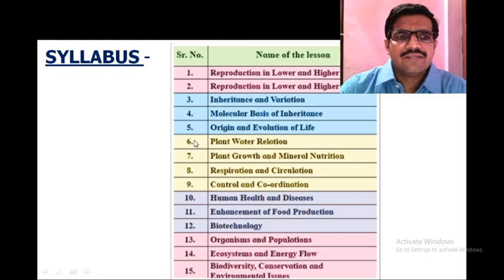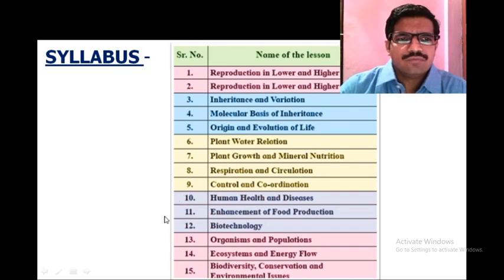Unit number 3, chapters number 6 to 9: plant water relation, plant growth and mineral nutrition, respiration and circulation, control and coordination.